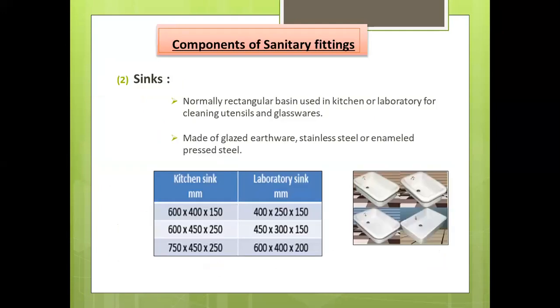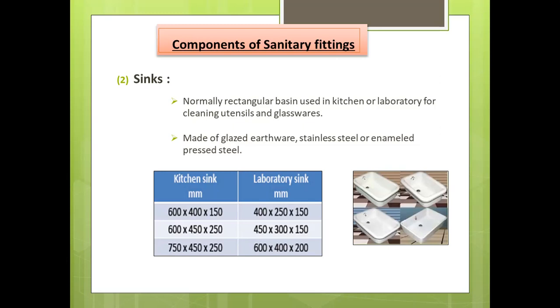Next is the sink. Talking about the sink, it is basically a regular basin used in the kitchen or a laboratory for cleaning utensils and glassware. It may be made of glazed earthenware, stainless steel, and enamel pressed steel. The sink has an outlet usually of 40 mm diameter. The outlet pipe discharges water to the floor trap or nahani trap. The mouth of the outlet pipe is provided with a grating of brass or nickel so that the entry of coarse solid substances is prevented.